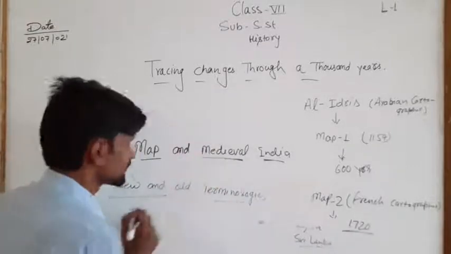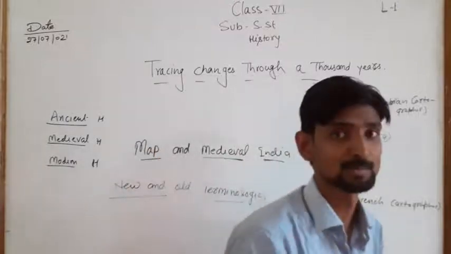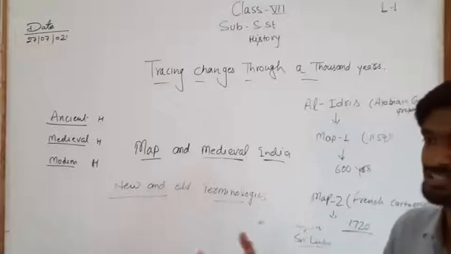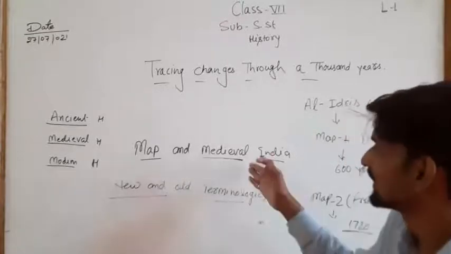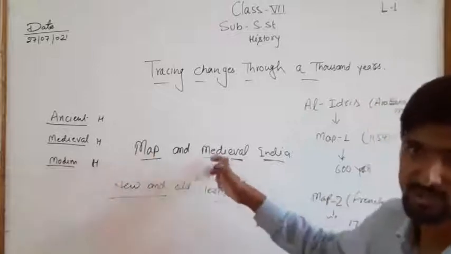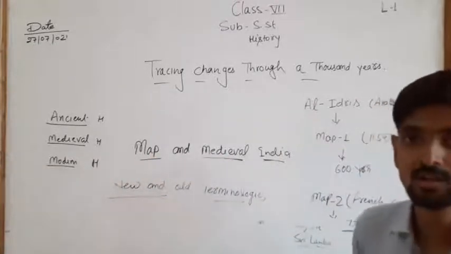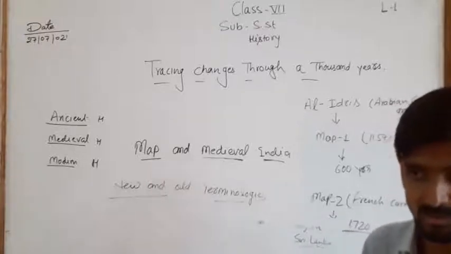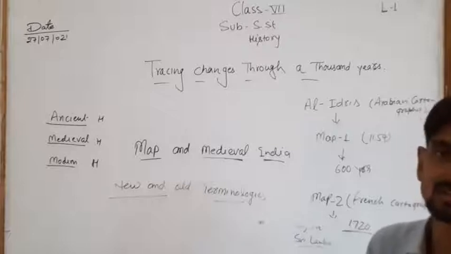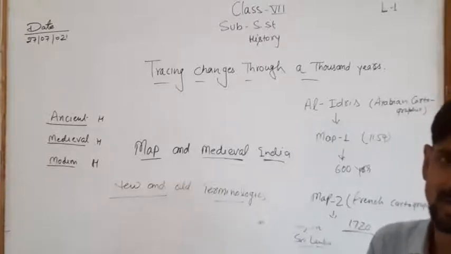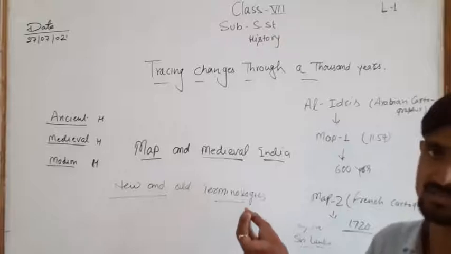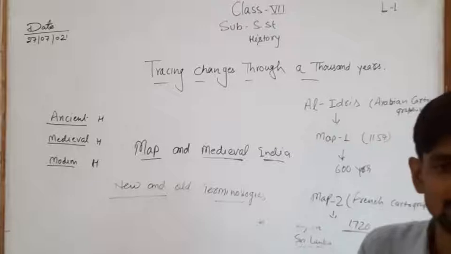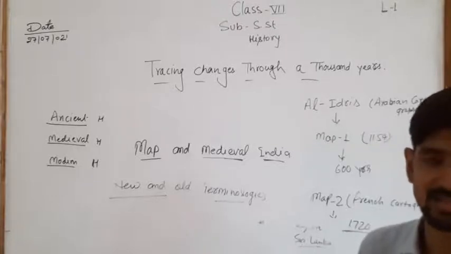So my dear students, if you have any problem related to these topics, like what kind of changes happened in the medieval period, what is the relation between map and the medieval period, and how geographical conditions or geographical places affect our history, if you have any doubt in those topics, you can post your doubts or your query in the groups. I will explain in the next class. Thank you, students.